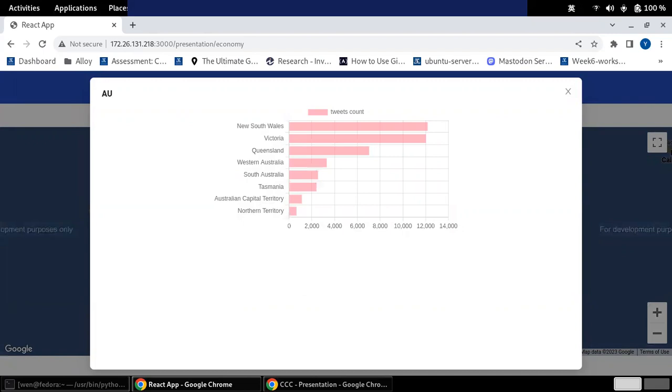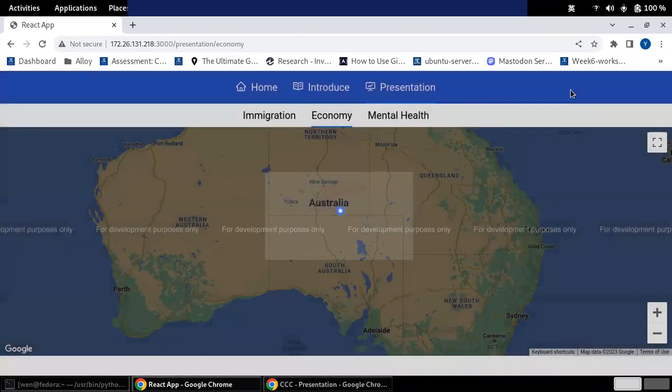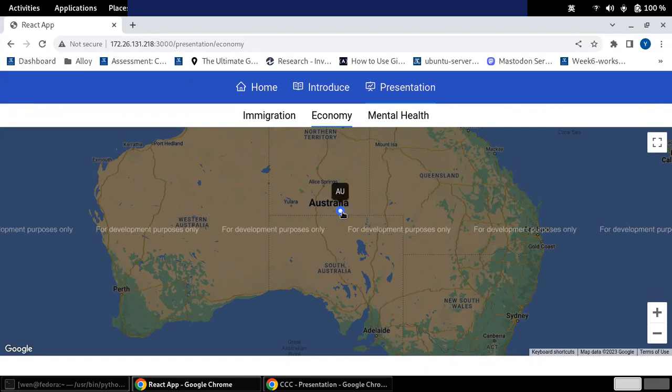In reality, these three provinces are also the most economically active regions in Australia. Based on these points, it can be found that people in economically active areas prefer to talk about the topics of the economy. From the view of the economy and immigration, it can prove that New South Wales, Victoria, and Queensland have a more attractive living quality than other states in Australia.